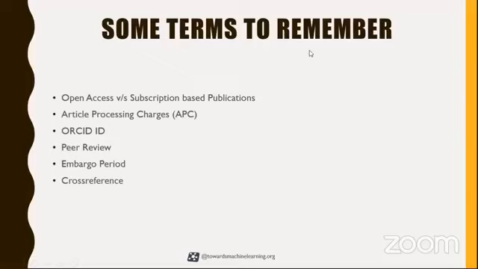Let's move forward to some of the terms which you should keep in mind before you publish your paper. We have open access versus subscription-based journals. We have article processing charges. What are article processing charges? The ORCID ID, peer review, the embargo period, the CrossRef. These are some of the terms which you should keep in mind while publishing your research paper.